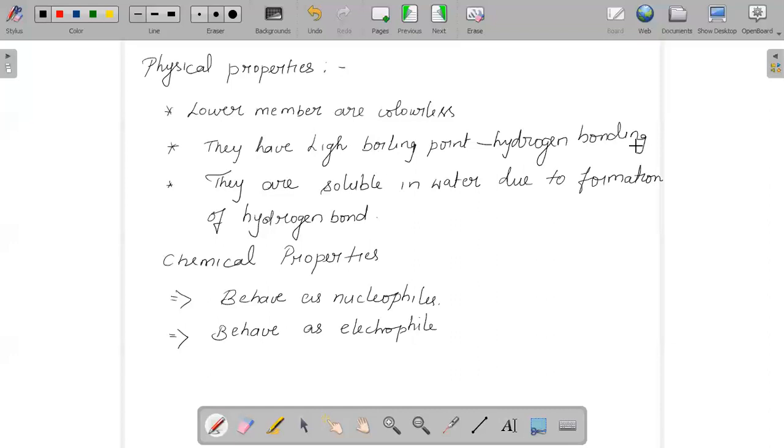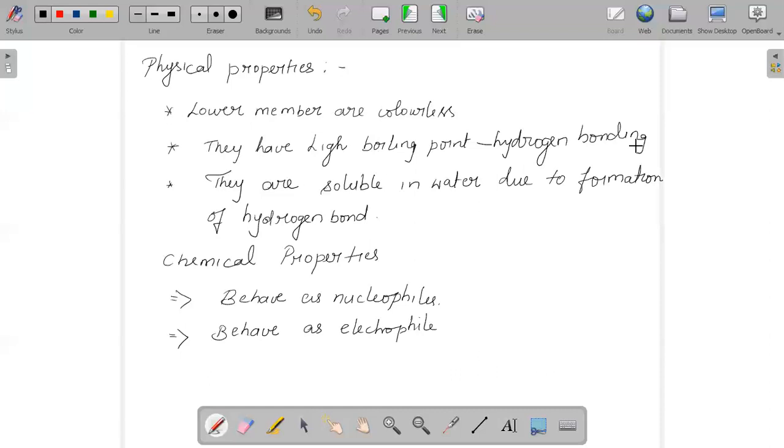And when we are discussing chemical properties, it is very simple to say that alcohols will behave as a nucleophile because they are electron rich species. And alcohols behave as an electrophile when they are electron deficient, and since they will be electron deficient, they will help in the formation of carbocation.